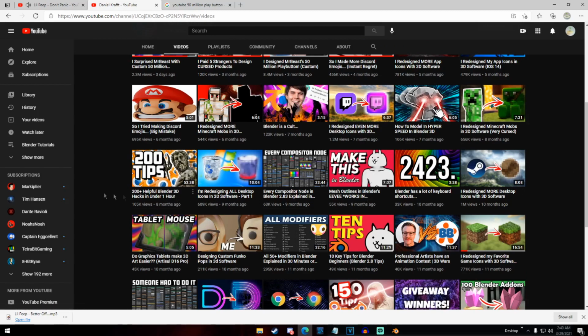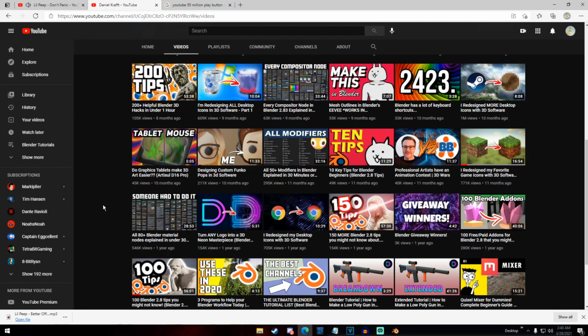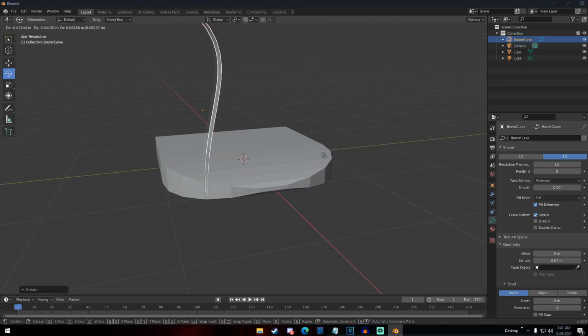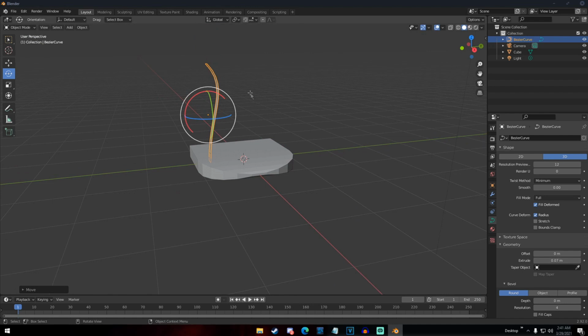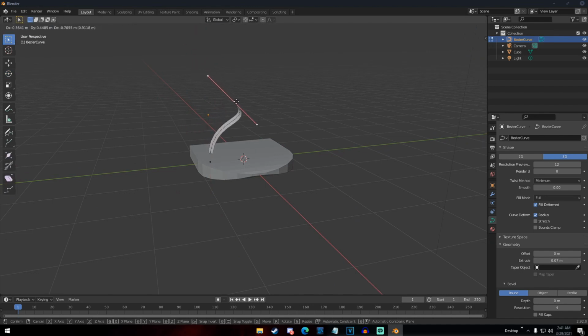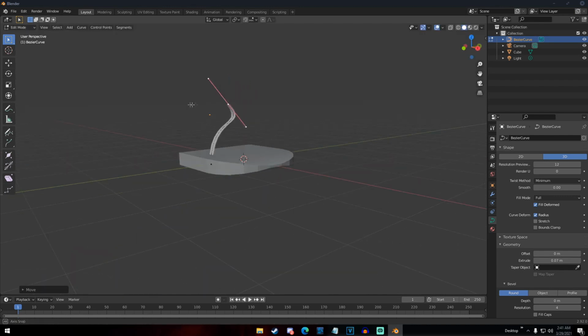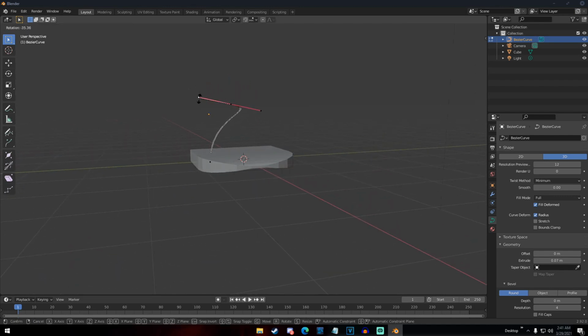I then went back to his channel to try to get some more ideas of what I could make with this 500,000 subscriber award. I decided that he likes the colors purple and blue, which I do too. Those are probably some of my favorite colors. So I started using a Bezier curve and making this weird shape, inspired by him using curves, making weird shapes on Mr. Beast's play button.